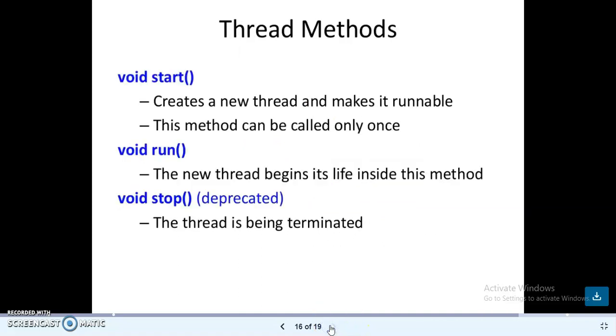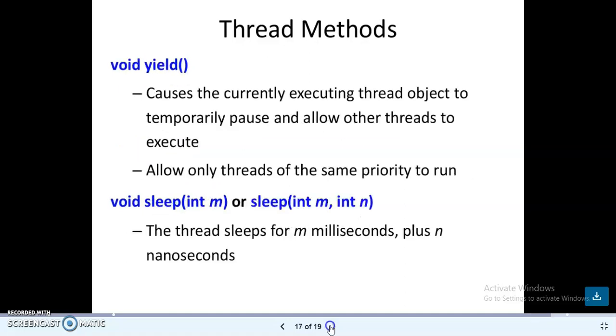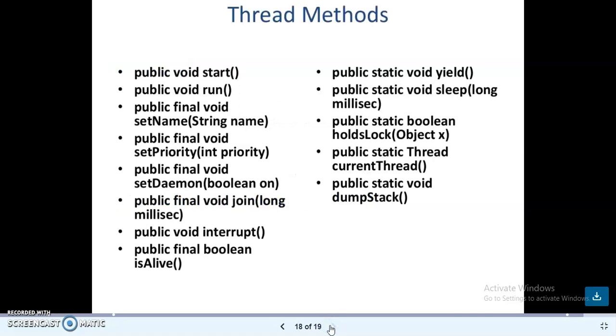So the thread methods are start, run and stop. Start is used to create a new thread and makes it runnable. This method can be called only once. The new thread's run method is where the new thread begins its life. Stop is for terminating. And then yield. The yield method causes the currently executing thread object to temporarily pause and allow other threads to execute. And then the sleep method: the thread sleeps for a particular amount of time, and it can also come back to the run state. These are all the thread methods.